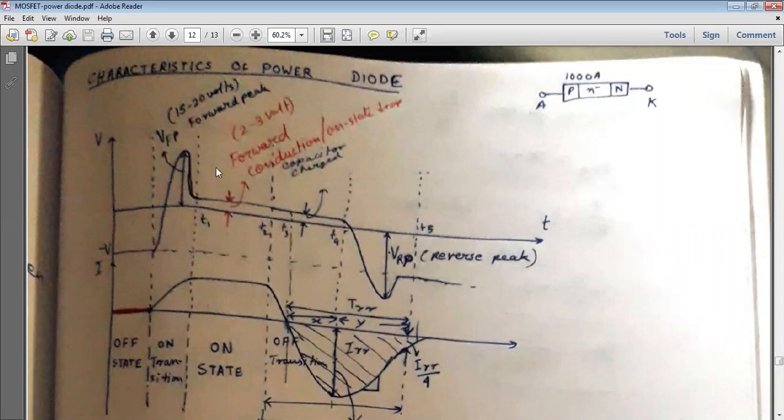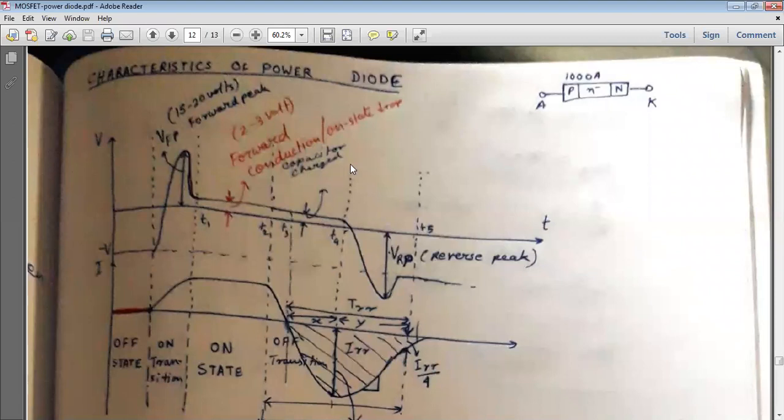As I have mentioned, R never becomes zero. So from this to this is the forward conduction on-state drop, and this is actually 2 to 3 volts. And these are the timings, suppose T1, T2, T3, this way it is going on.